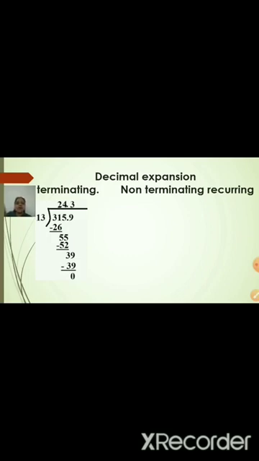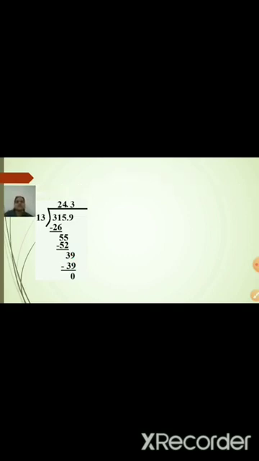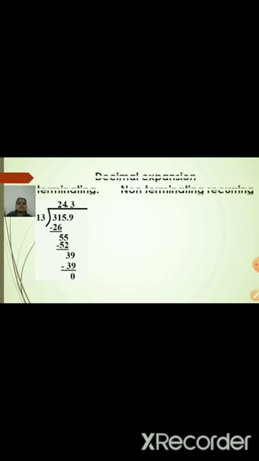If you go on dividing by 13, what is the remainder you are getting over here? The remainder is 0. As your remainder is 0, we call it terminating. We call the given decimal expansion terminating only if your remainder is 0.